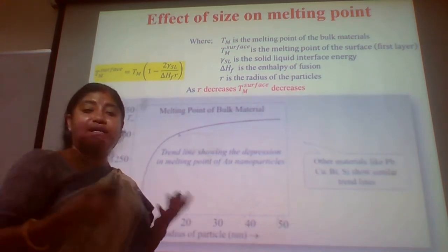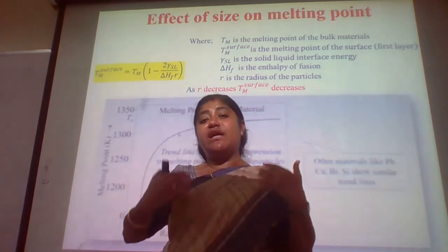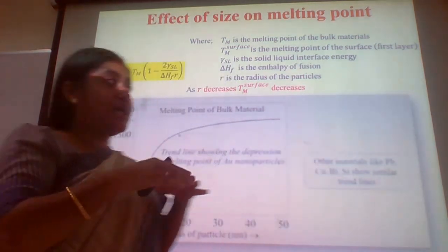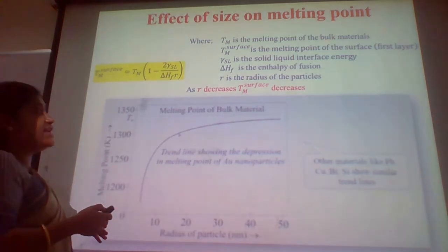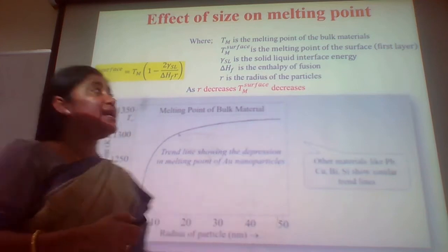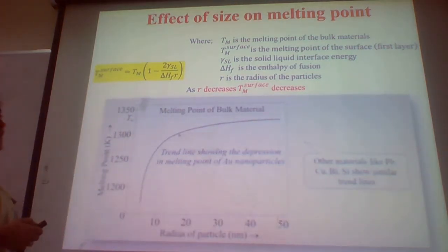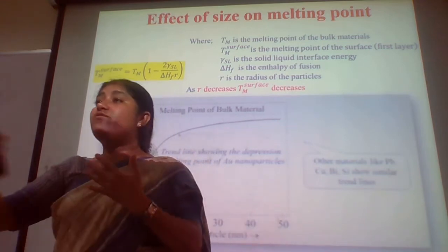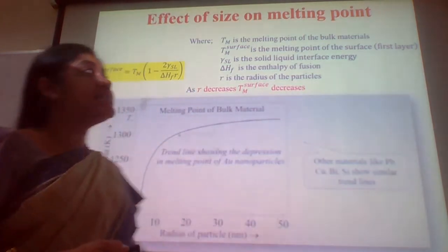So we can understand that when heat is given to the system, first the outside layers or the surface start melting, and then gradually the volumetric effect comes, though it is also not exactly like that. There is an interplay of the volume and the surface effect that I have explained.